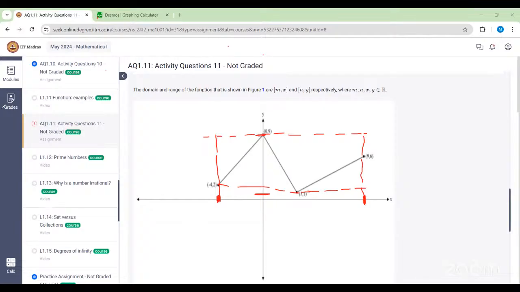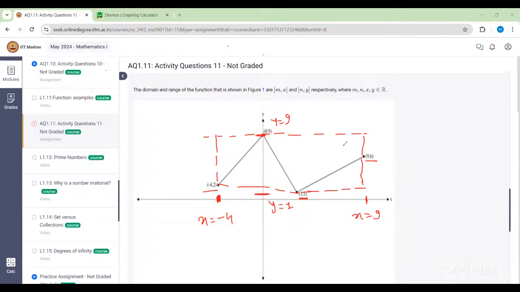Okay, this particular rectangle. So what you have to do, you just have to find out those values of x and y. Here the x value is minus 4 because the coordinate is minus 4 comma 2. Here the x value is 9 because the coordinate of this point is 9 comma 6. Here the y value is explicitly given 9 because the coordinate of this point is 0 comma 9. And here the y value is equal to 1 because the coordinate of this point is 3 comma 1.